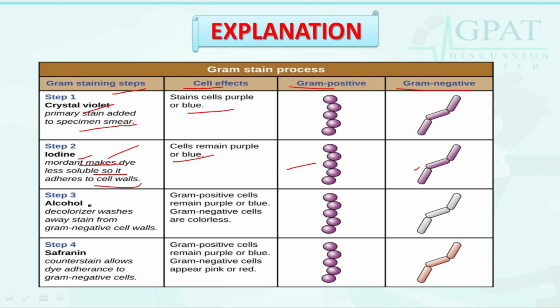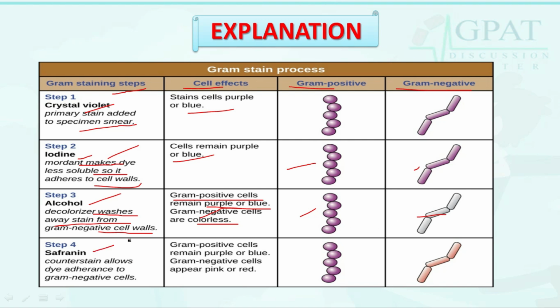In step 3, alcohol, which decolorizes, washes away the stain from Gram negative cell walls. The cell effect is that Gram positive cells remain purple or blue and Gram negative cells are colorless, as we mentioned in the diagram, where the Gram positive keeps the purple color and the Gram negative becomes colorless.